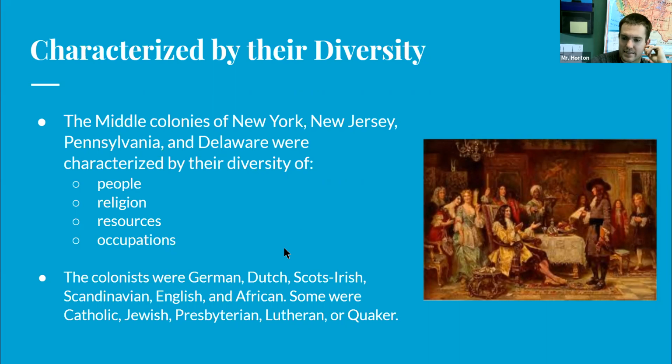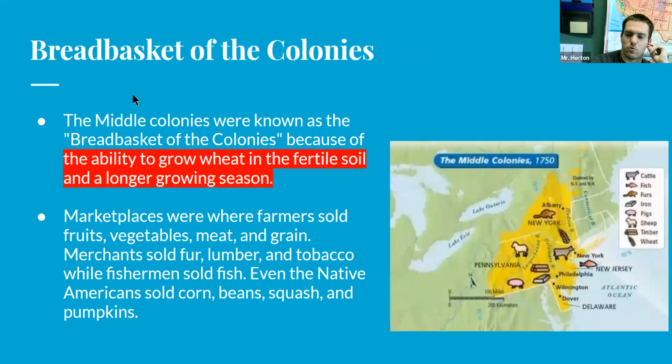Alrighty. And then our last slide that we'll look at is why they were called the breadbasket of the colonies. So number 5 for your show it. The Middle Colonies were known as the breadbasket of the colonies because of their ability to grow wheat in fertile soil and have a longer growing season. The soil in the Middle Colonies was very fertile.